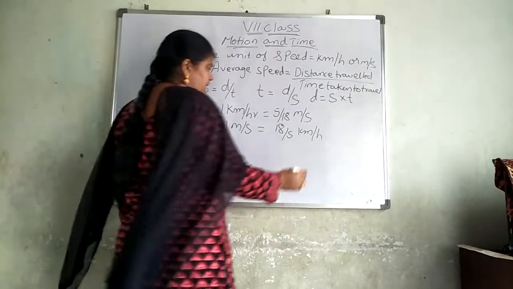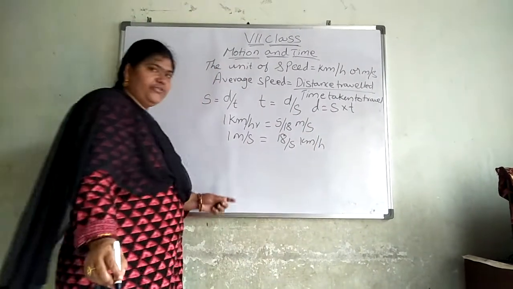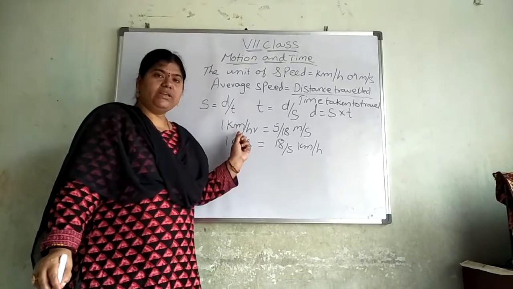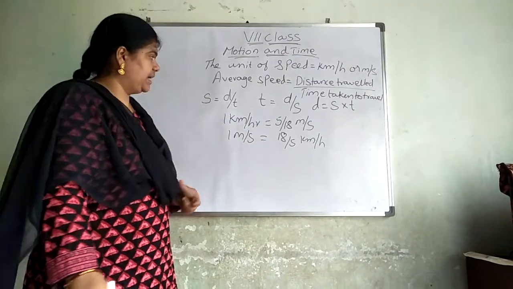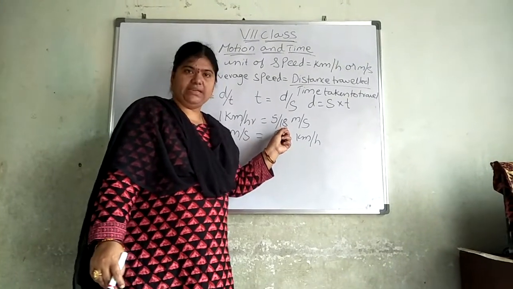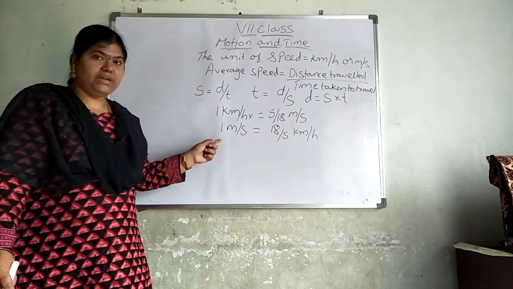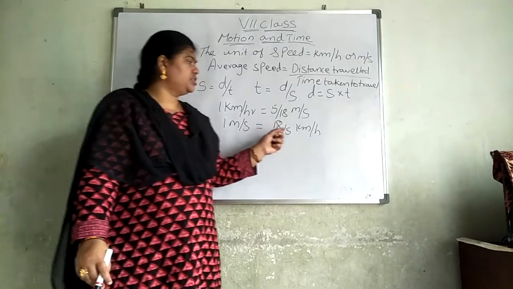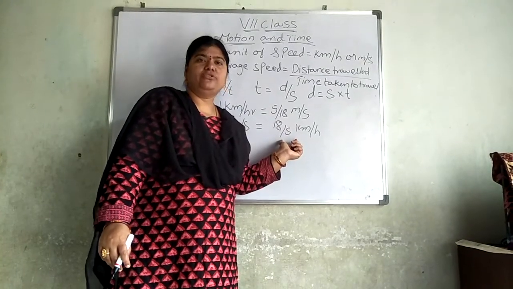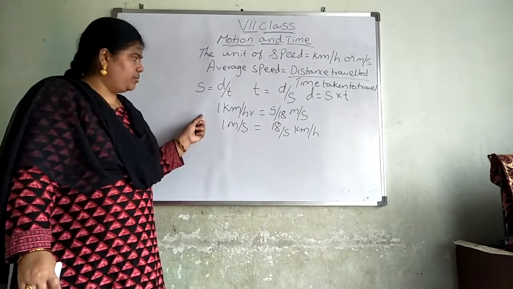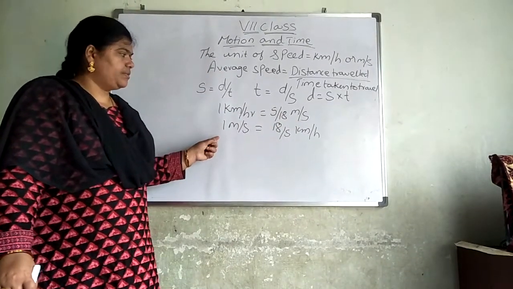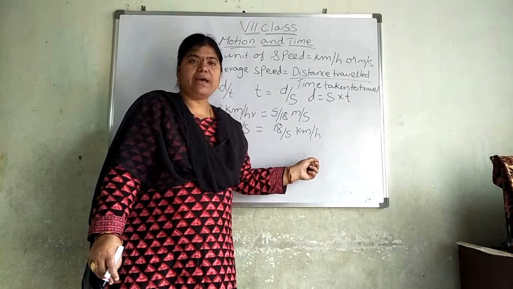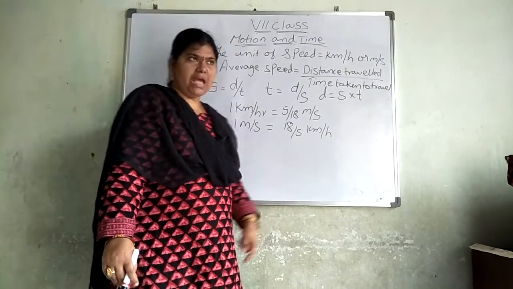If the value is given in kilometers per hour and we want to change it into meters per second, we have to use 5 by 18. If the value is given in meters per second and you want to change it into kilometers per hour, we have to use 18 by 5.